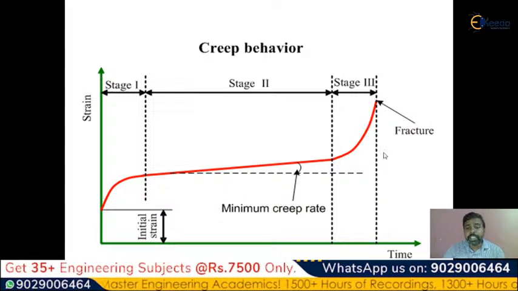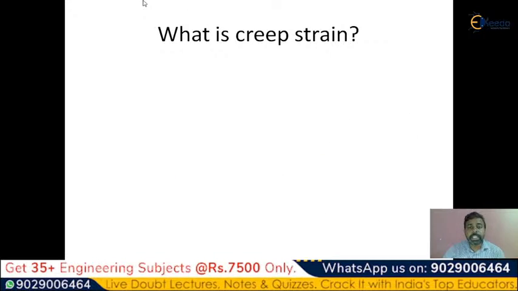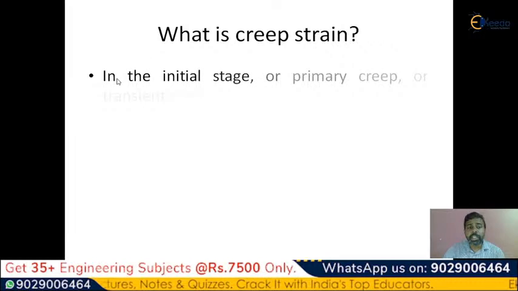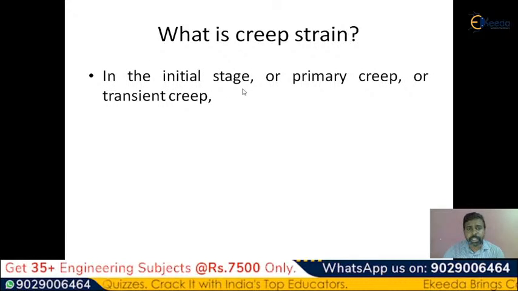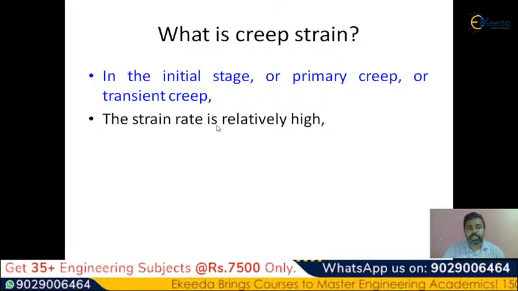If we are saying that creep strain is observed in the material, what exactly is the creep strain? On the y-axis you can see it is strain, so it is called creep strain. Let me discuss what a creep strain is. Please observe the initial stage, the primary creep or transient creep: the strain rate is relatively high. That means in the initial stage, when we are giving the strain to the material, which is represented as primary creep, the strain rate is relatively high.